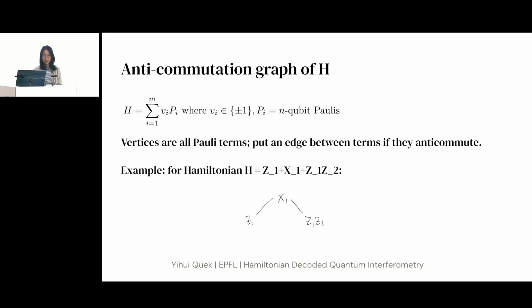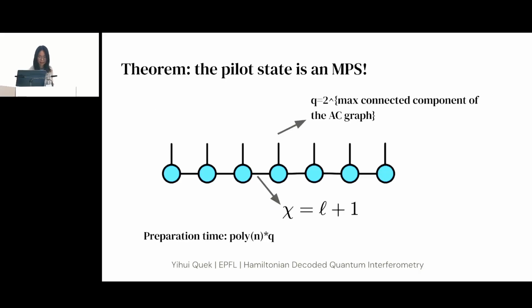As an example, for this Hamiltonian with Z1, X1, and Z1 Z2, I put an edge between Z1 and X1 because they anti-commute. And I put an edge between X1 and Z1 Z2 because they anti-commute. And I do not put an edge between Z1 and Z1 Z2 because they commute. Okay, so the pilot state is actually an MPS, and the anti-commutation graph determines the dimensionality of each of the qubits in the MPS.